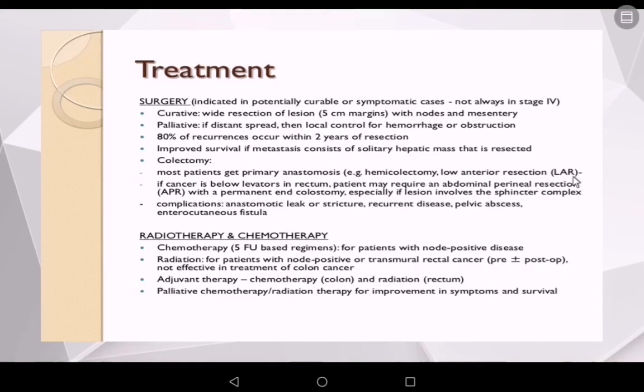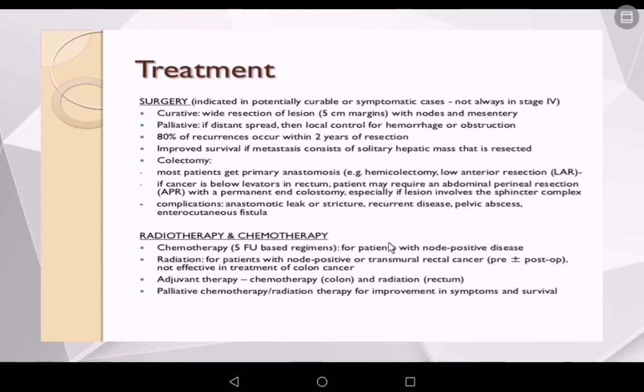So let's talk briefly about the treatment of colorectal carcinoma. As you can see, surgery is the mainstay of treatment in colorectal carcinoma, and it includes curative treatment, which will be wide dissection of the lesion with nodes and mesentery. In the palliative or metastatic disease, if there is distant spread, then we control the hemorrhage or obstruction, and 80% of the recurrences occur within 2 years of resection. There is an increase in survival rate if the metastasis only consists of a solitary hepatic mass, which can be resected.